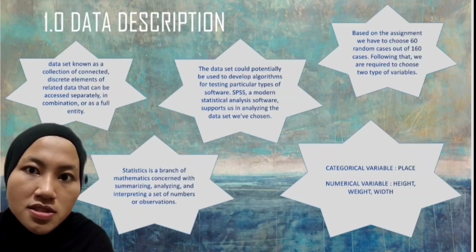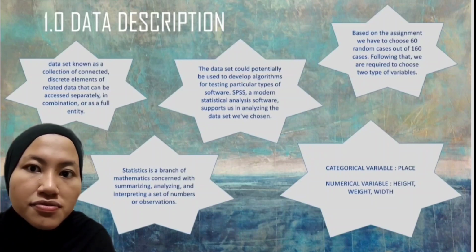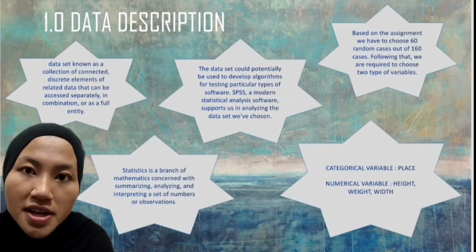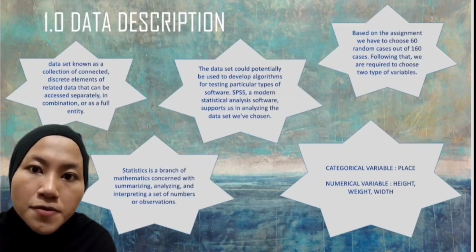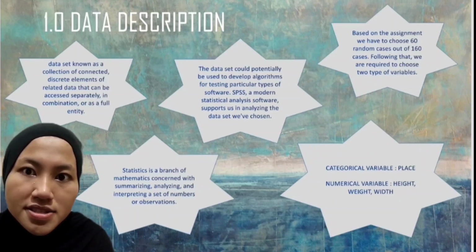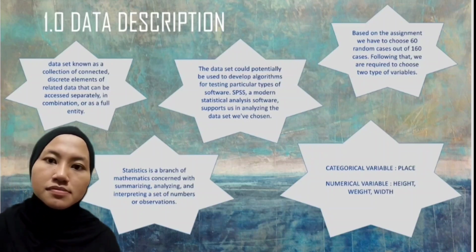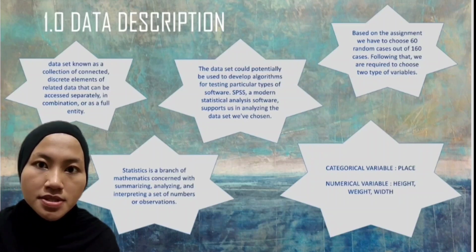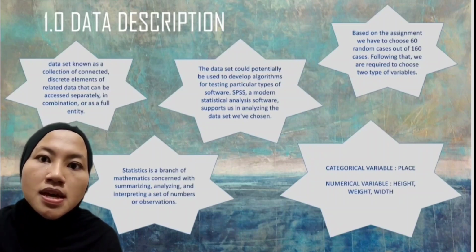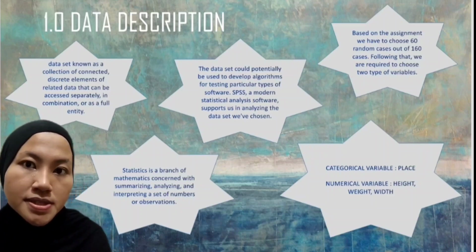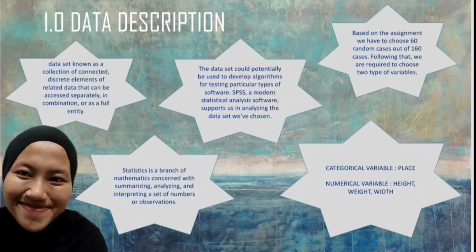Based on the assignment, we have to choose 60 random cases out of 160 cases. Following that, we are required to choose 2 types of variables. Categorical variable: place. Numerical variables: weight, height, and width. That's all from me.